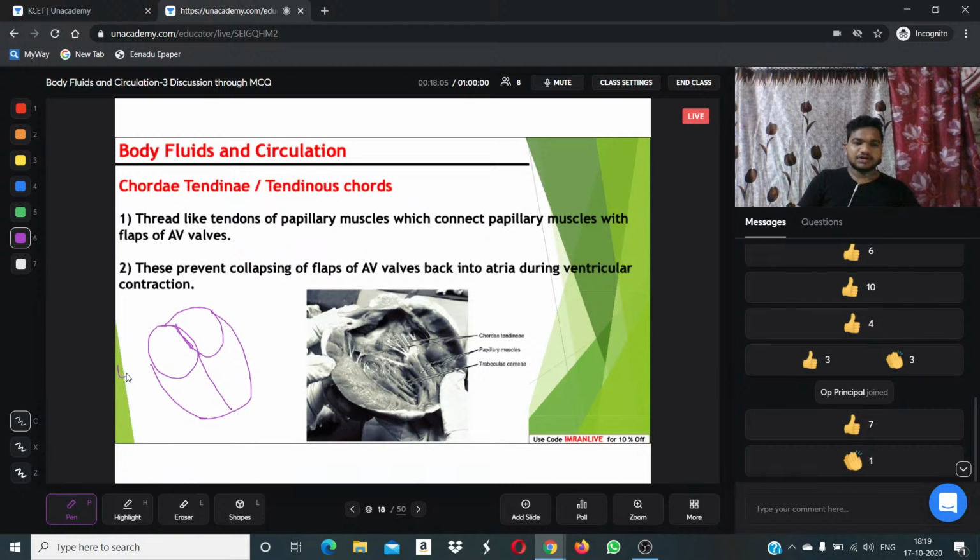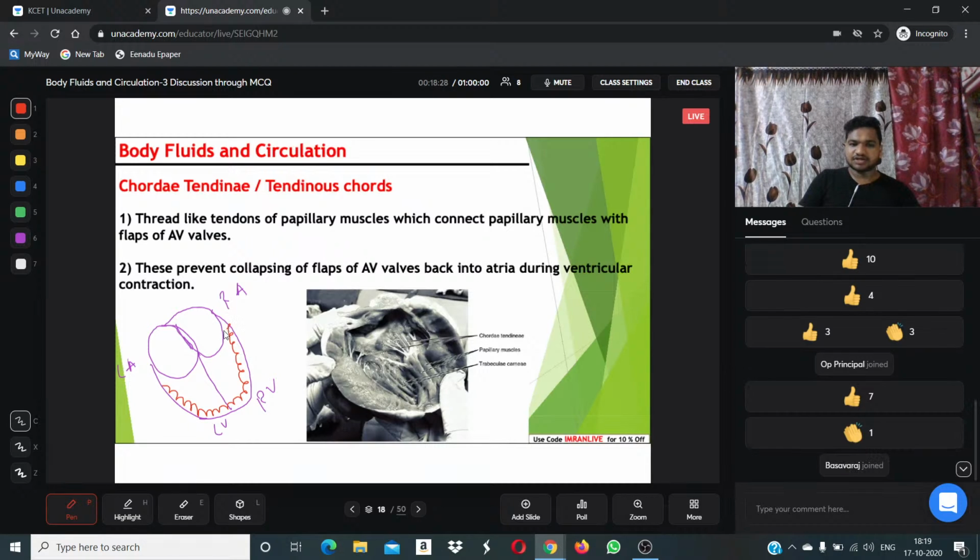Clear? Left atrium, right atrium, left ventricle, and right ventricle. In the previous slides, we understood that here we have a thick wall. The thick wall consists of lower and higher muscular ridges. Right? We studied that in this heart.